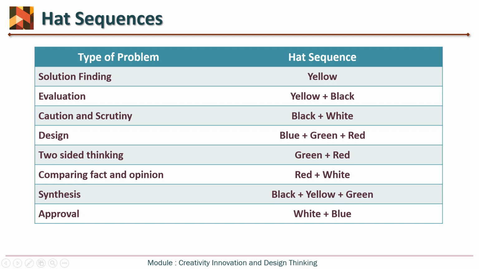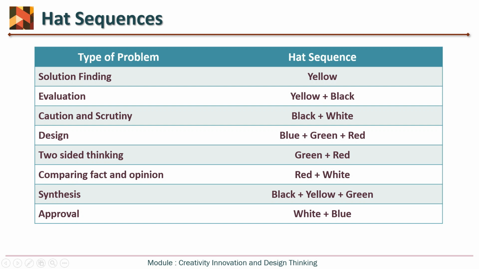If we are finding the solution, then we should wear the yellow hat because it is solution finding. We are finding the solution for a particular problem, so there we have to remain optimistic and positive. So you can wear a yellow hat, a single hat. Then evaluation. If you wear a yellow hat, you will only have positive ideas. But what about the possibilities of those ideas? So your yellow hat should be followed by a black hat, as we discussed, for evaluation. Then caution and scrutiny, black hat is a must.